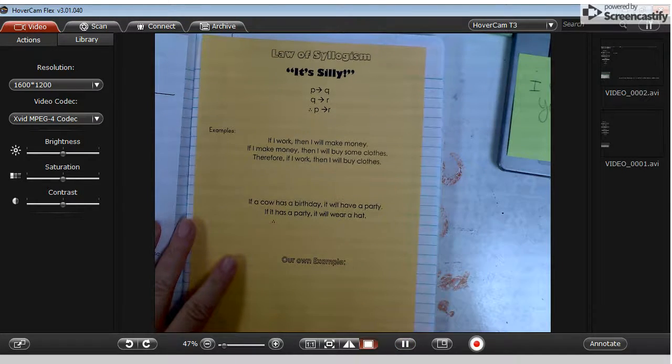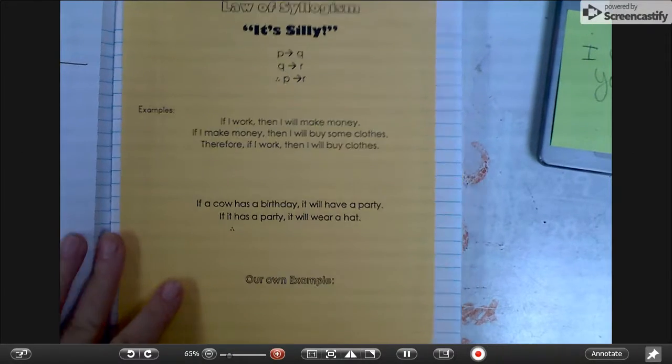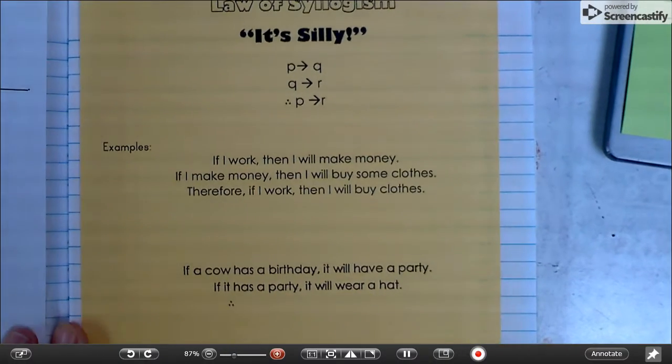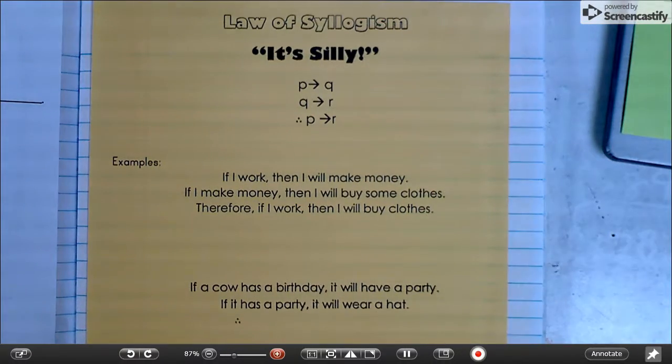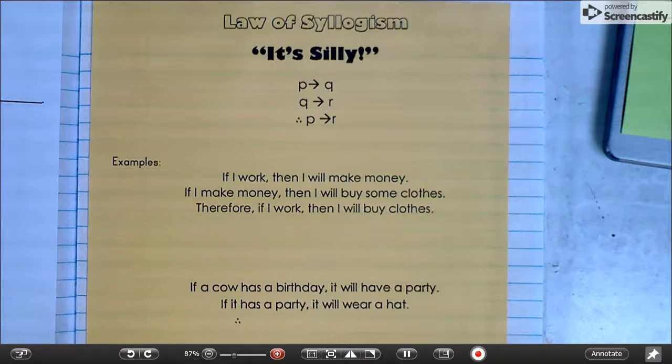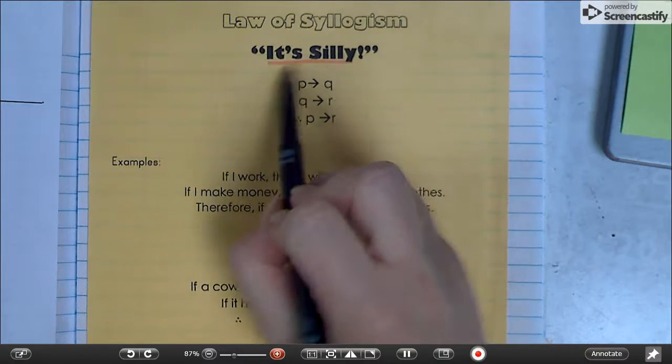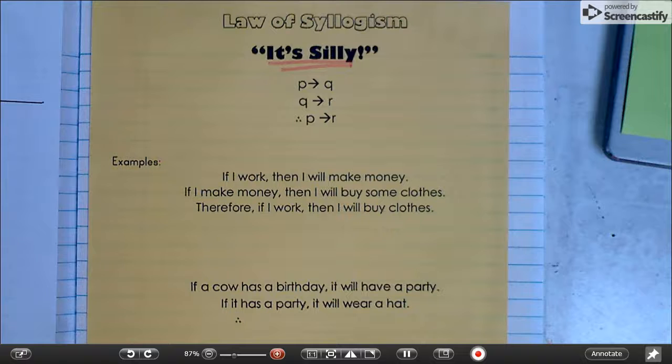All right, I'm back. We're going to talk about the other part of logic, the law of syllogism. Actually, these are going to be the laws of logic. The first one we're going to talk about is the law of syllogism. I like the law of syllogism because it's silly. You can actually kind of have some fun with it.